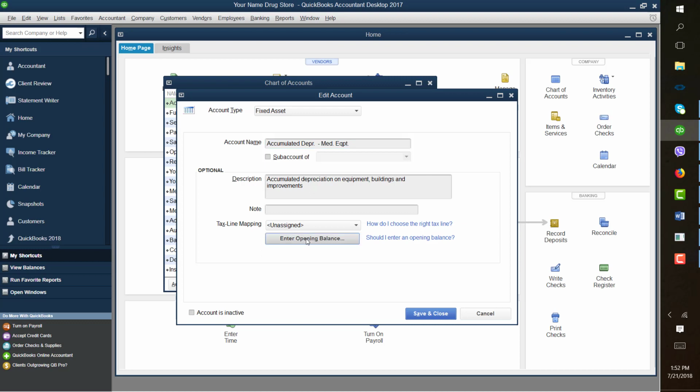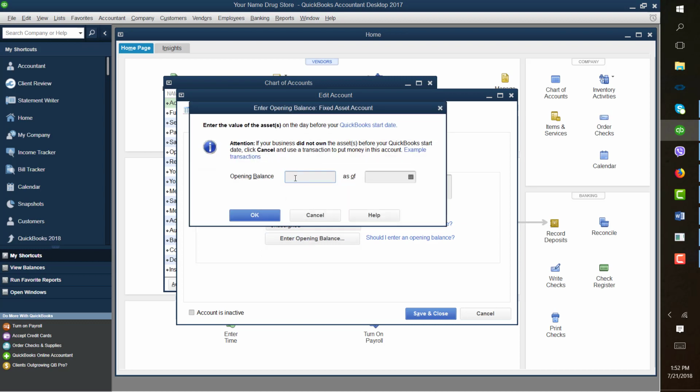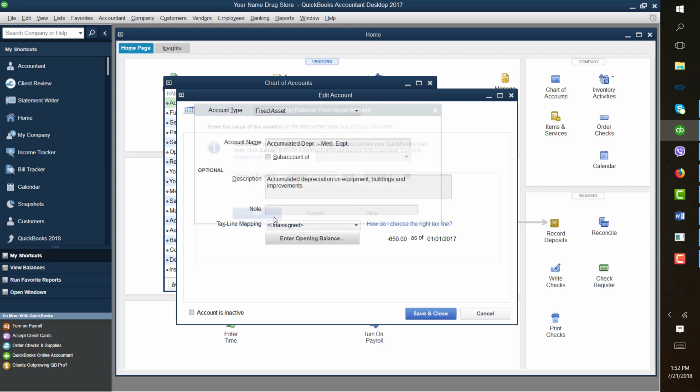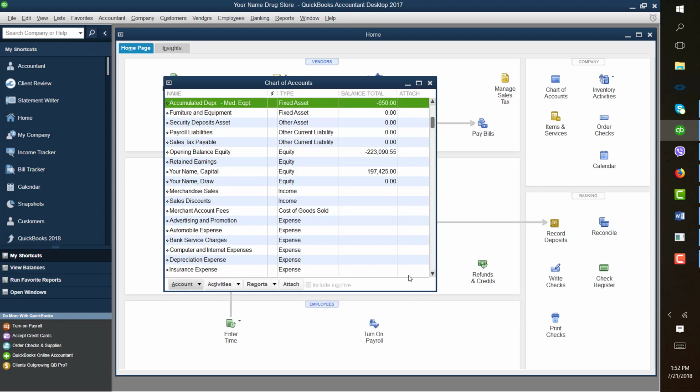Also abbreviate it. Now you want to enter the beginning balance here. This needs to be shown with a minus $650. So you need to enter all the accumulated depreciation with a negative amount. So save this and close.